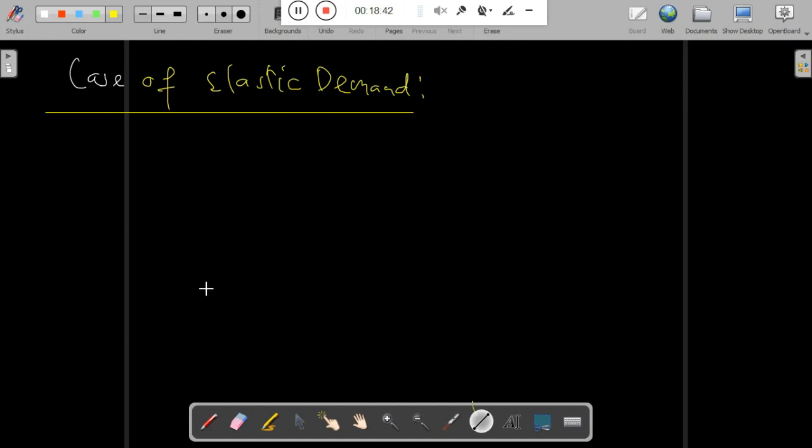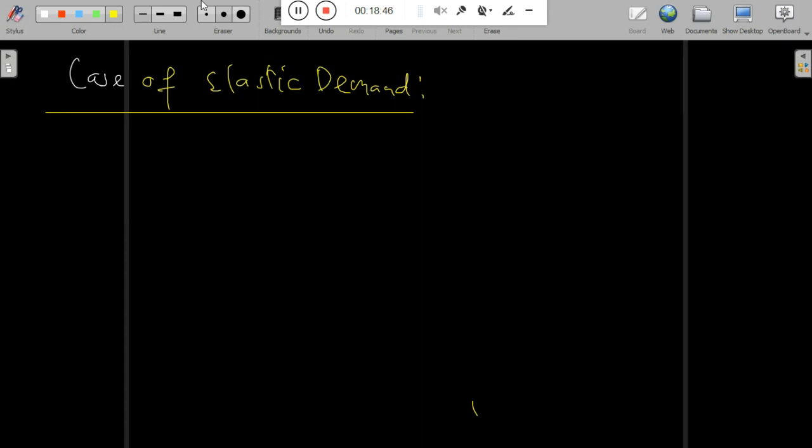So under what is known as elastic demand, as I told you, a firm normally charges a small price in an elastic demand market, because the firm believes that when you charge a higher price in this particular elastic market, many consumers will not afford to purchase the good.